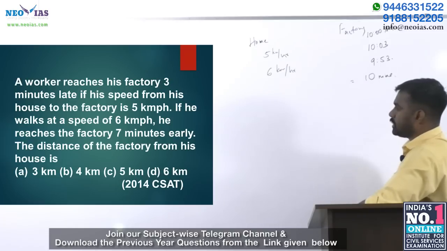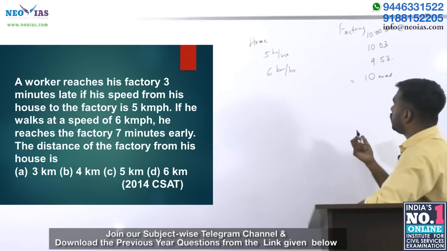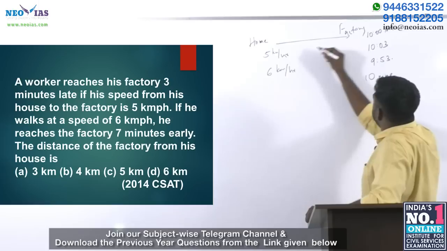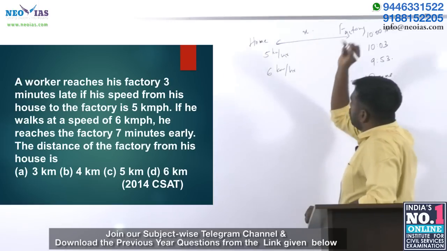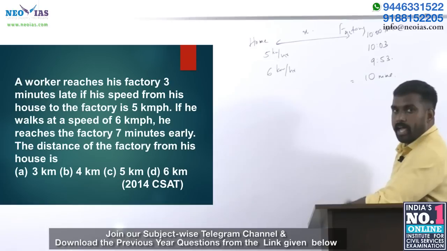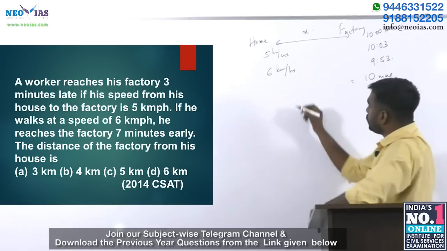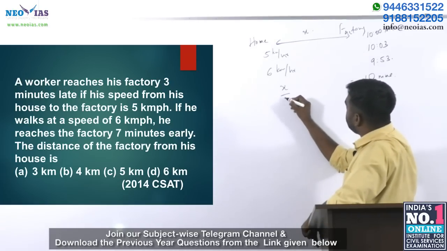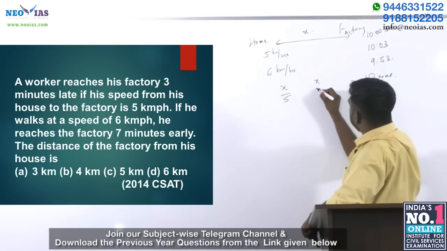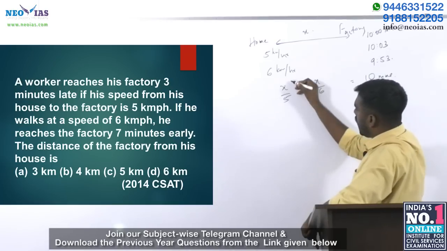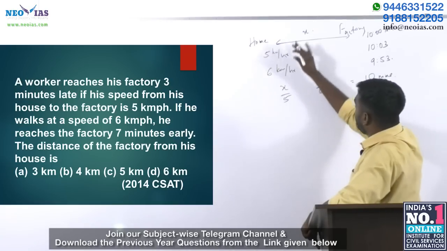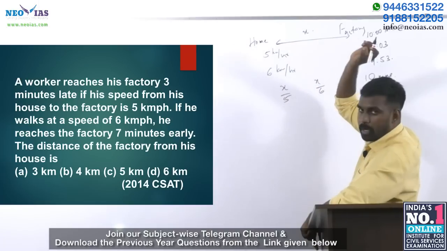This 10 minutes difference is made by what? Imagine x is the distance between his home and factory. When he traveled, it was x by 5, and when he was traveling at 6 km per hour, x by 6. This is the time taken to travel x distance at 5 km per hour.